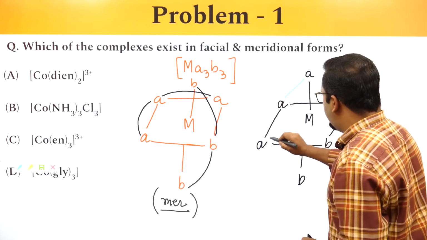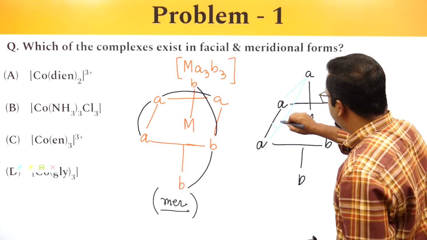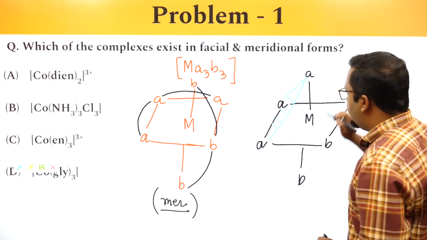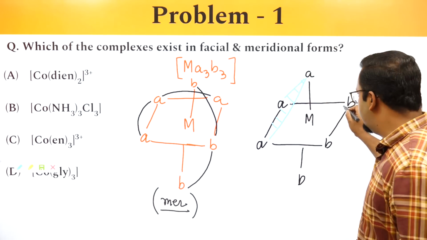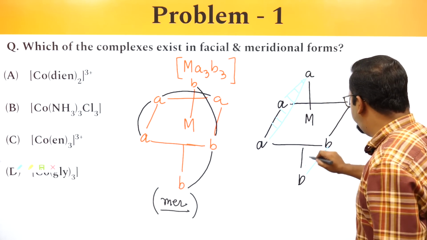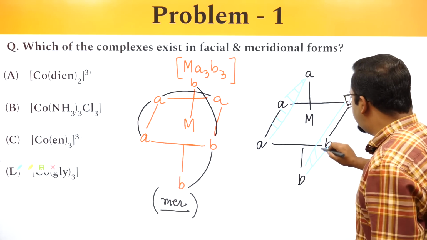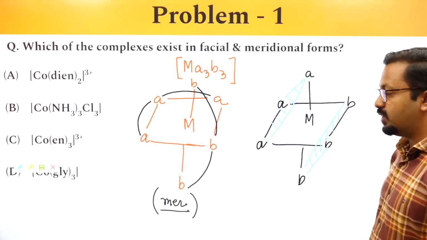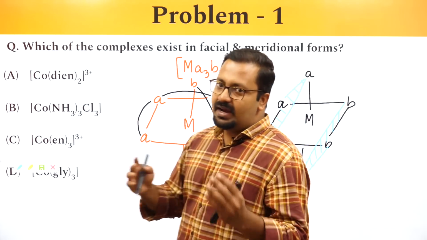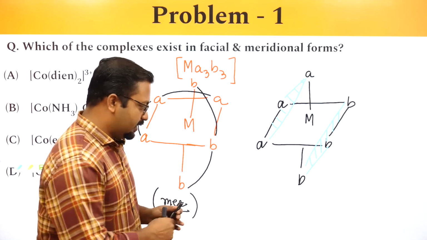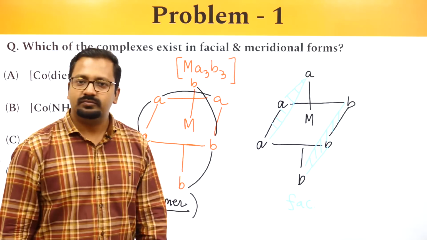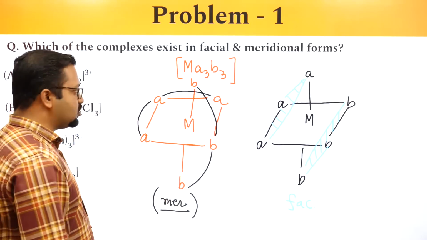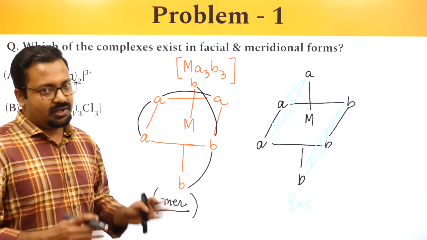If I connect A and A, it looks like we are considering one of the faces of the octahedron. If I connect B and B, it seems like I'm connecting one of the faces of the octahedron. So while taking the faces, it turns out to be a facial isomer. This is the premise on which we would be solving the question. So let's see how the question can be solved.